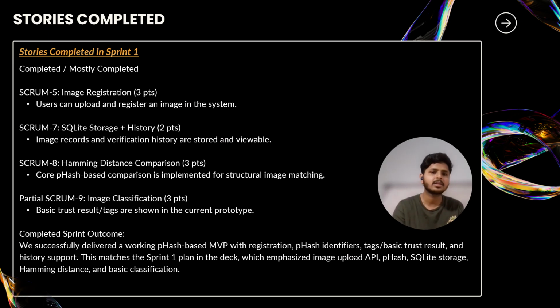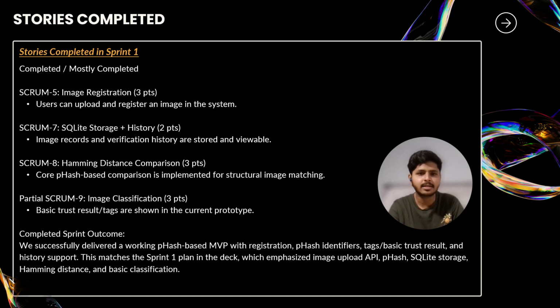Second, Scrum 7, which is SQLite storage plus history. We implemented SQLite storage along with the history features. Every registered image and every verification result is stored and can be viewed later. This ensures persistence and gives users a clear record of past analysis.